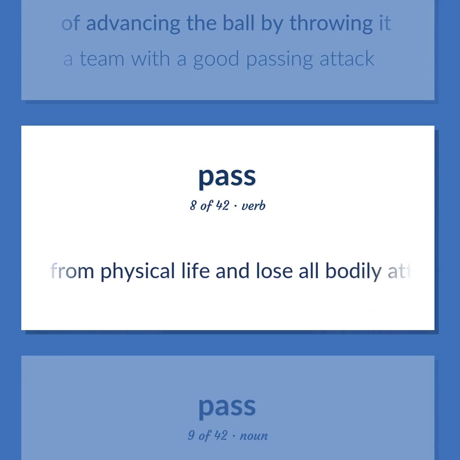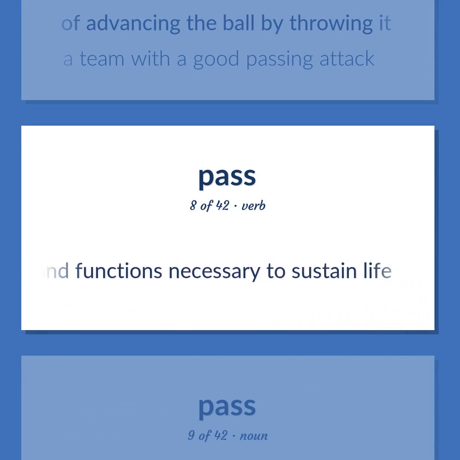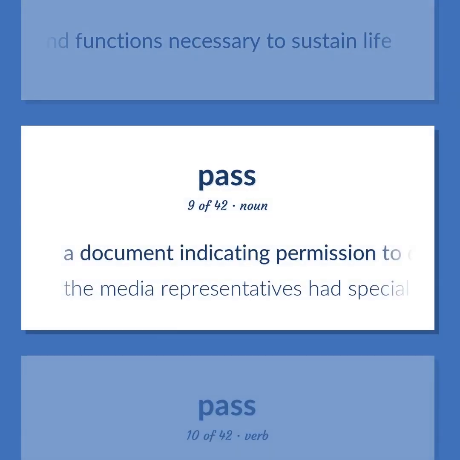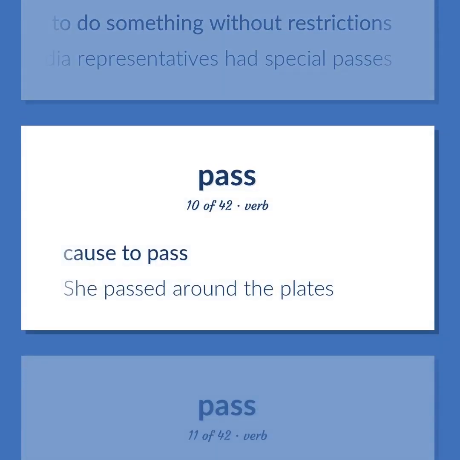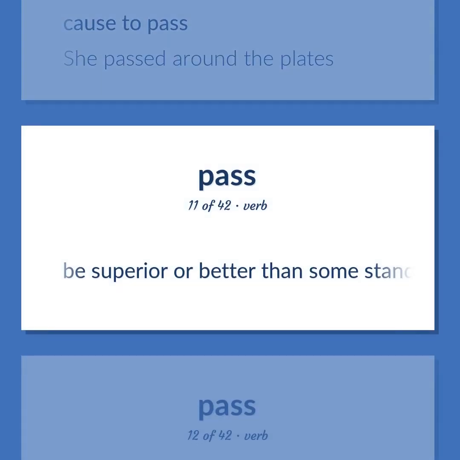Pass from physical life and lose all bodily attributes and functions necessary to sustain life. A document indicating permission to do something without restrictions. The media representatives had special passes. Cause to pass. She passed around the plates. Be superior or better than some standard.